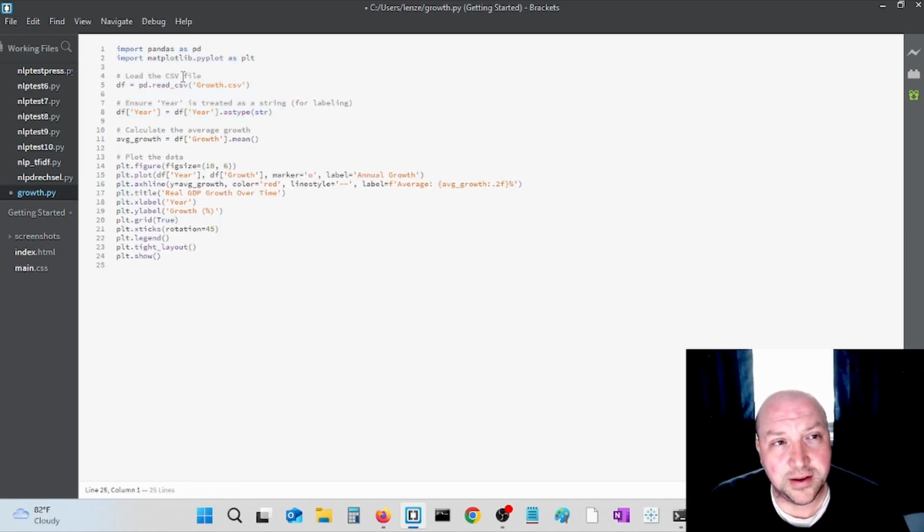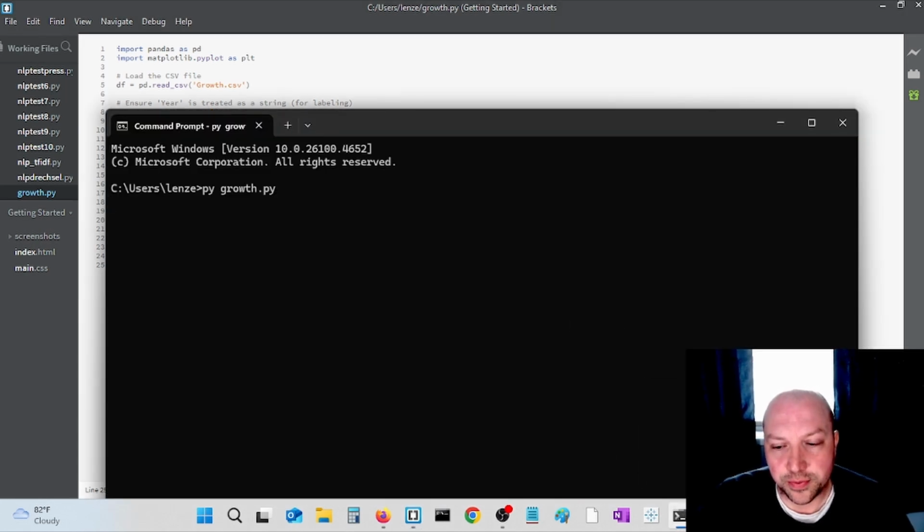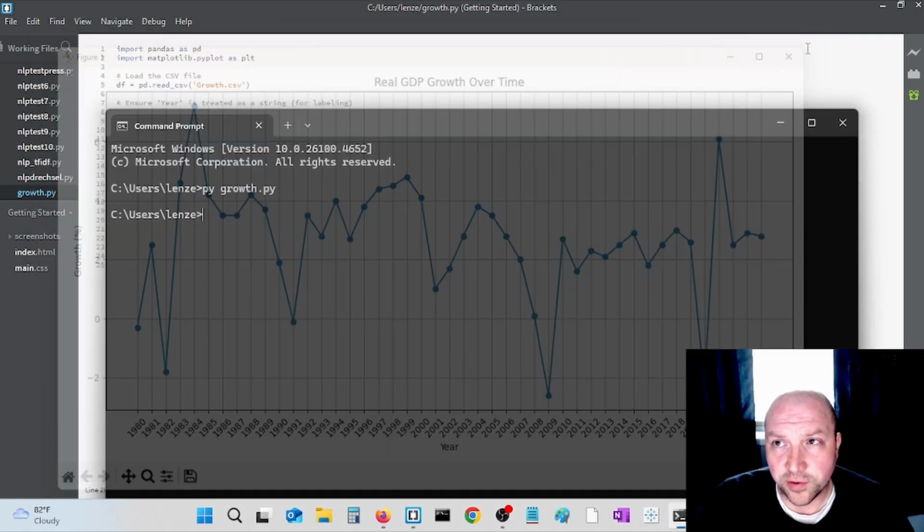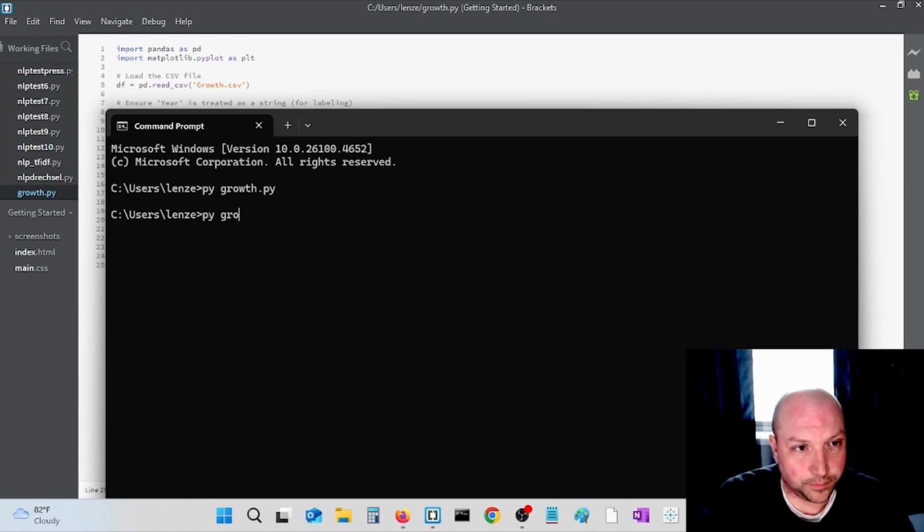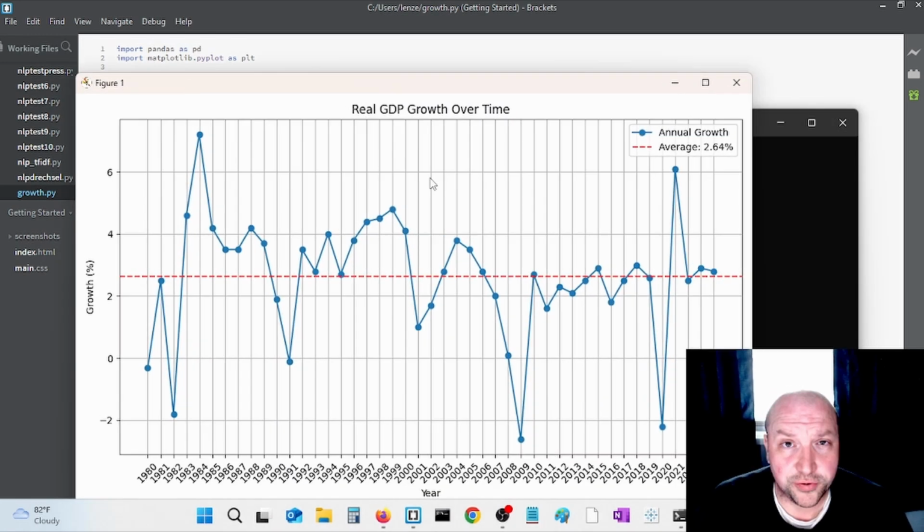You can see we immediately put the CSV file into a data frame. We ensure that our year variable is treated as a string. Average growth is simply the mean of this growth column in the data frame. Let's go ahead and Control-S and save, and then run the program again. The plot is still open, so the previous program is still running. I'm going to close this and run again. And there's our average.